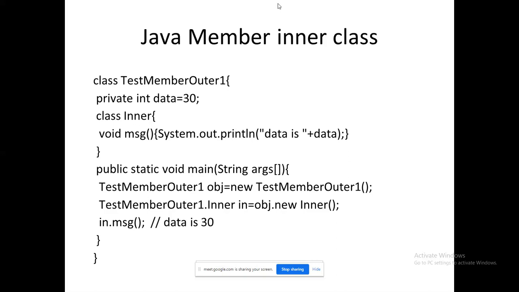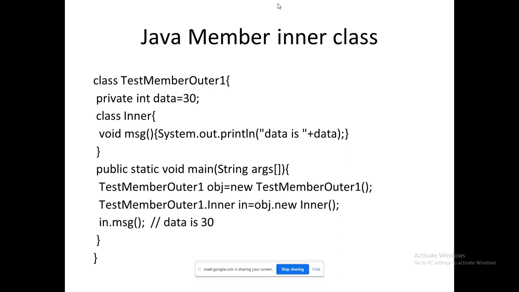I am creating an object for the outer class, TestMemberOuter1, and I have created an object obj. How am I accessing the inner class? Outer class name dot, again the inner class name, Inner. So outer class dot inner class, space, object. I have created the object for the inner class now.